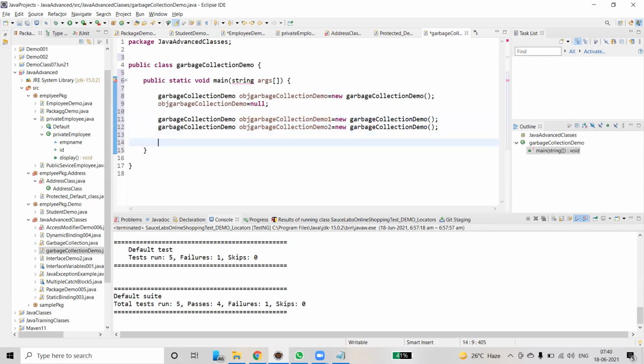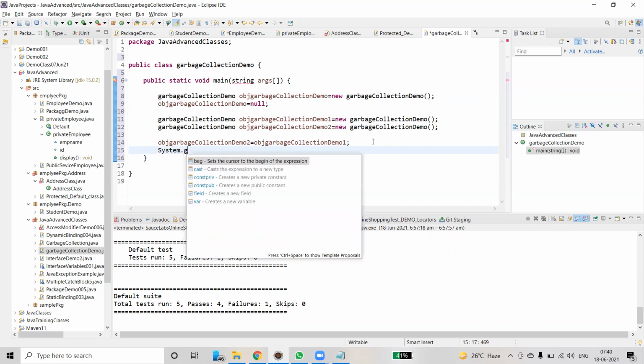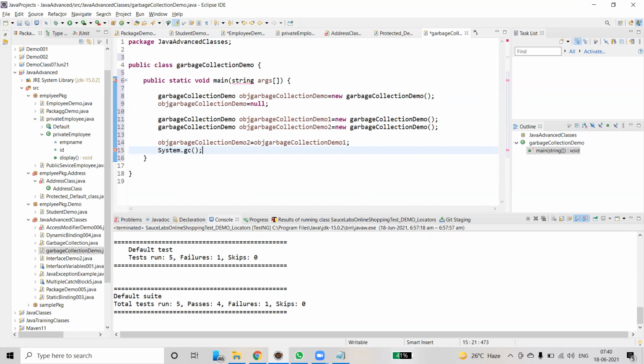Two objects we have created and we are copying this. Control C, Control V, equals. So now object one is no more in usage. Now we can invoke System.gc. See, automatically it invokes garbage collection.